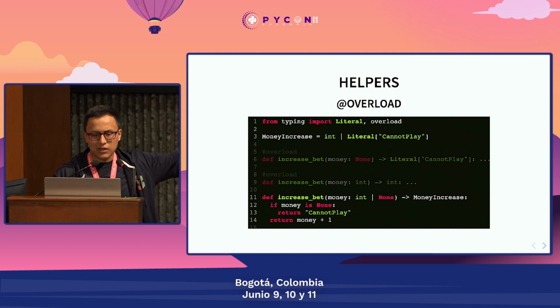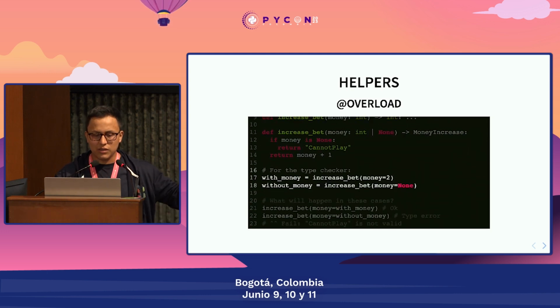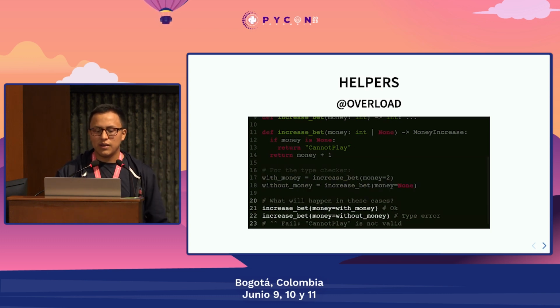Everything that is highlighted at the moment is exactly the same. The only things that are going to be different are these lines, where I am overloading the type hints of the increaseBet function. I am saying this time that if increaseBet is called with None, the return type is going to be the literal string "cannot play". And if I call it with an int, I'm also going to get an int. So now, if I call increaseBet with an int and with None, once again, this time I'm going to get an error just in the second case, because I cannot call increaseBet with "cannot play". But I can call it if the return type is an int.